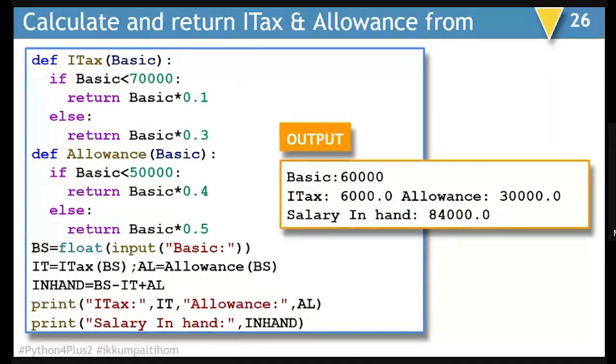The first function is calculating income tax on the basis of some conditions. Second case, allowance is calculated on some conditions. And then we are asking the user to enter the value of basic salary, and we calculate IT and AL, that is income tax and allowance, with the help of the 2 functions. And to calculate the in-hand salary, we can make use of these results which have come out from these 2 functions. So once again, in this example also, you can see if I would have used a print statement within the functions, the use of the result would not have been possible.